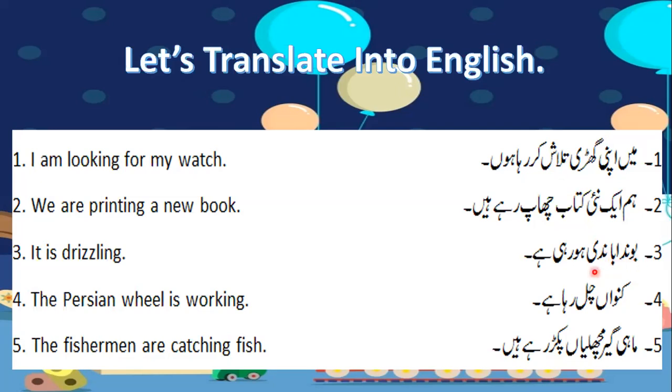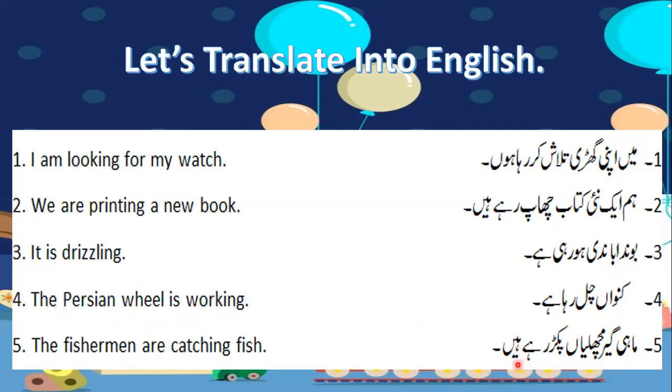बूंदाबांदी हो रही है, it is drizzling, because it is happening continuously. कब से हो रही है, कब तक होएगी, there is no time limit or time frame mentioned. Just one thing is happening. So it is drizzling, full stop, nothing else to it. कुआं चल रहा है. Now what is a कुआं? A कुआं is a Persian wheel. So the Persian wheel is working. चल रहा है, work.